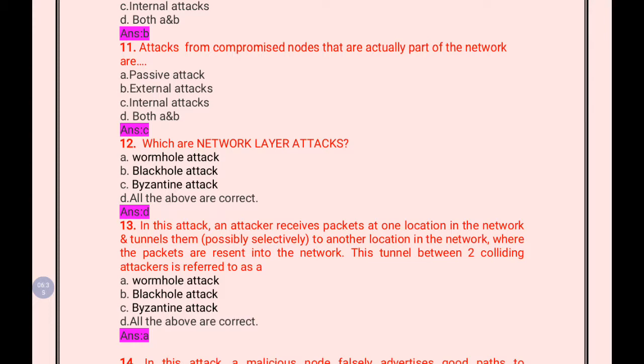Then next question is, in this attack the attacker receives packets at one location in the network and tunnels them to another location in the network where the packets are resent into the network. So this tunnel between two colluding attackers is referred to as the tunnel. So this kind of attack is known as wormhole attack. So this is actually a definition of this wormhole attack. Okay, so I read it once again. So this is called wormhole attack. The tunnel between the two colluding attackers.